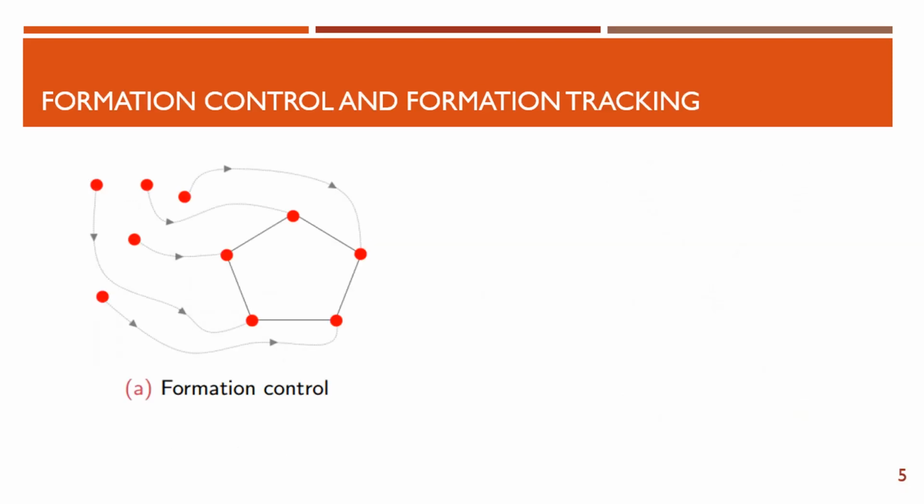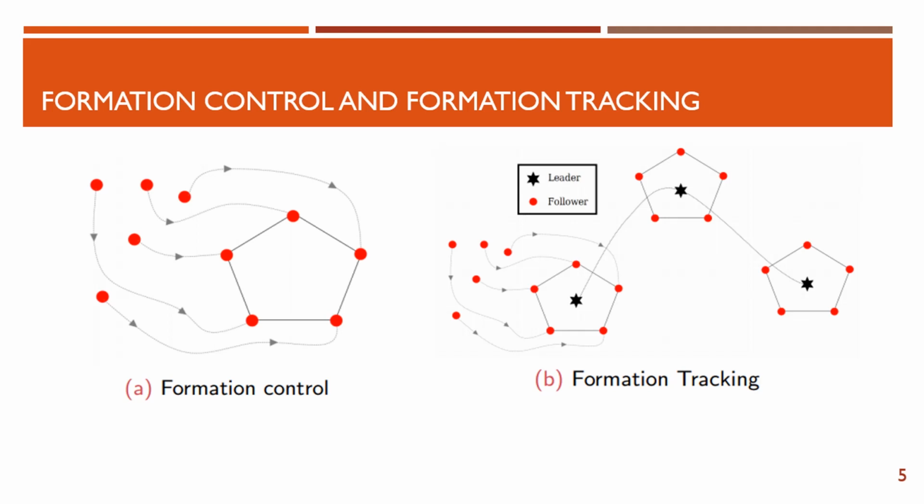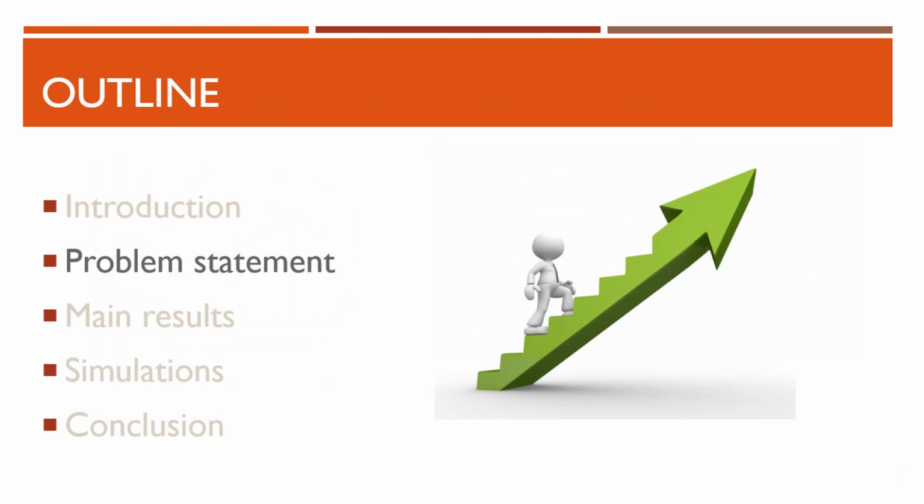So in formation control, agents are required to start from their initial condition and to reach some position to make a desired geometric shape. In some cases, agents are not only required to make a geometric shape, but they are also required to follow a certain trajectory while maintaining that shape. And this is known as formation tracking. The reference trajectory can be produced by a leader, which could either be real or virtual.